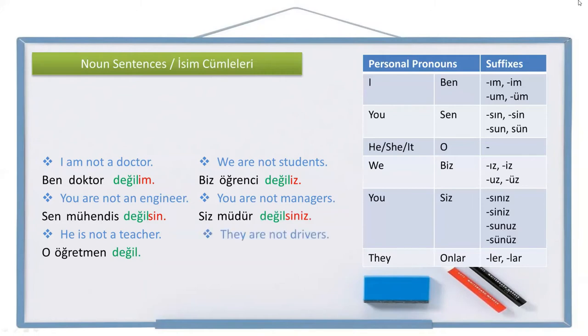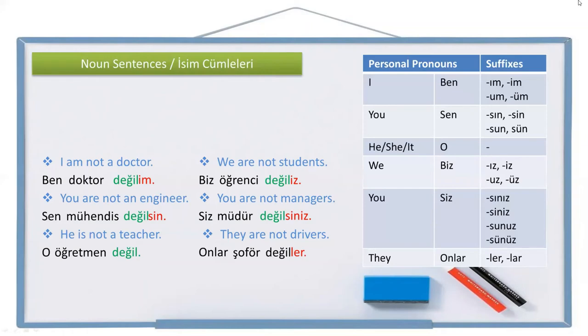And the last example. They are not drivers. Let's write it. They, onlar. Instead of drivers, we are going to write driver, singular. Şoför, not driver, şoför değil. With the personal pronoun suffix, değiller. They are not drivers. Onlar şoför değiller.